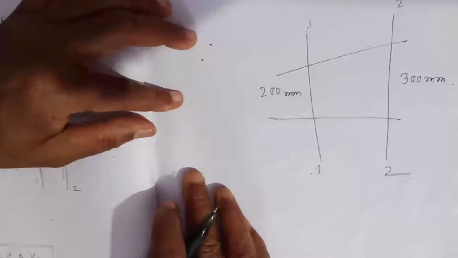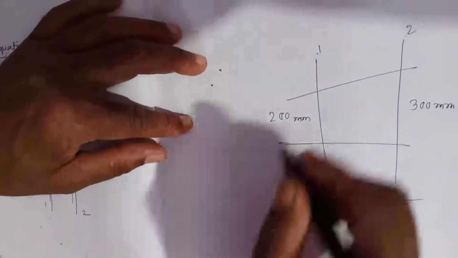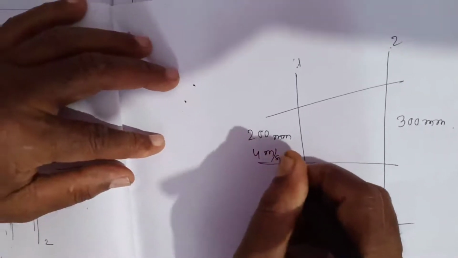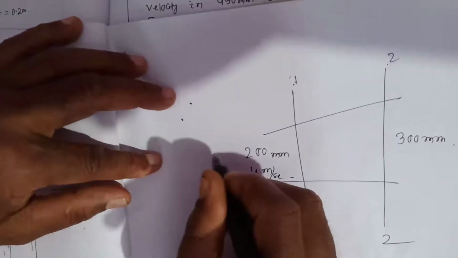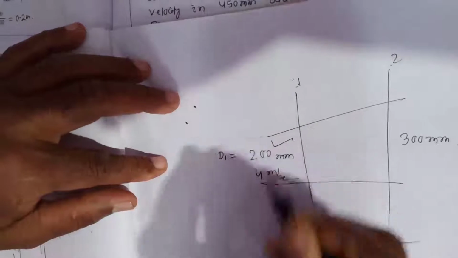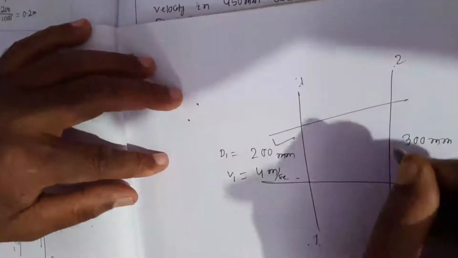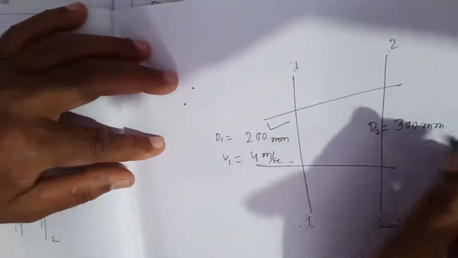If the velocity of water flowing through the pipe at section 1-1 is 4 meter per second, that means D1 is equal to 200 mm and V1 is equal to 4 meter per second. But here D2 is equal to 300 mm.